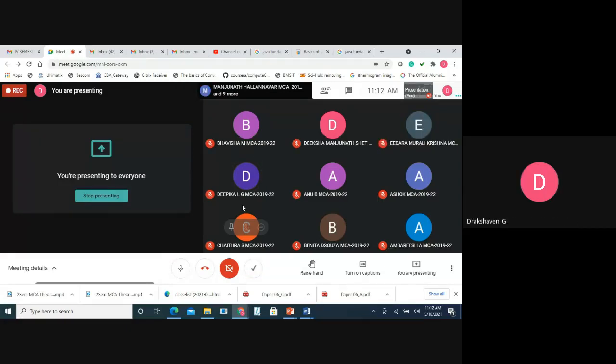Harshit, present, ma'am. Kishore, present, ma'am. Manjunath, yes, ma'am. Anayana, yes, ma'am. Nilanjan, Nishant, present, ma'am. Rajeshwari, present, ma'am. Ramya, present, ma'am. Rashmi, present, ma'am. Srinivas, present, ma'am.